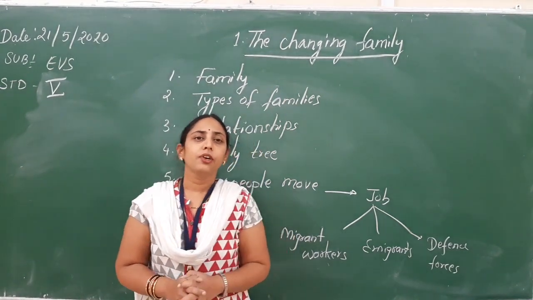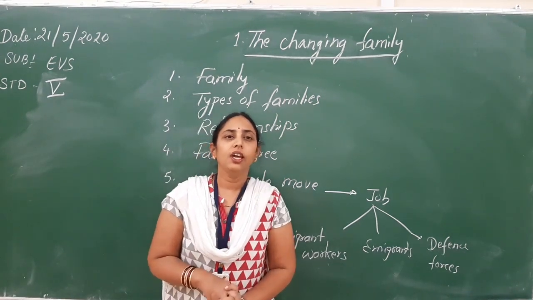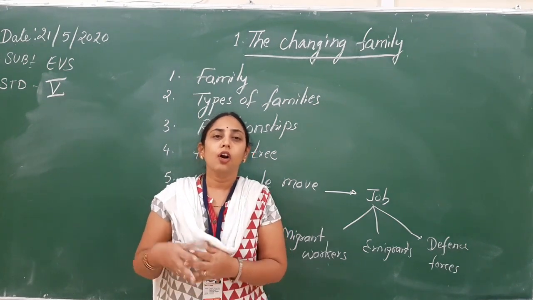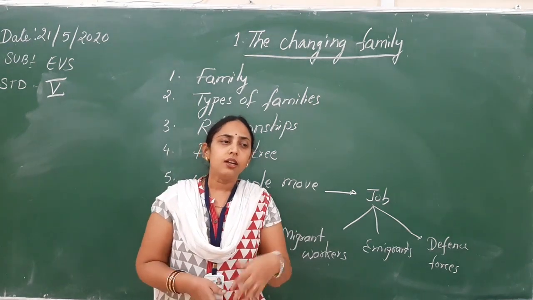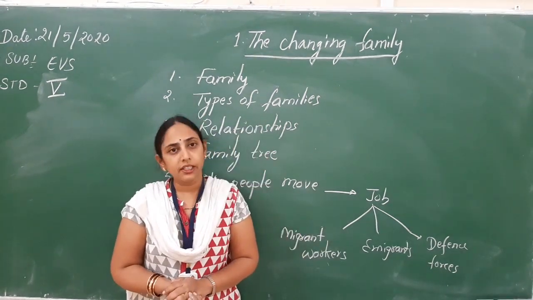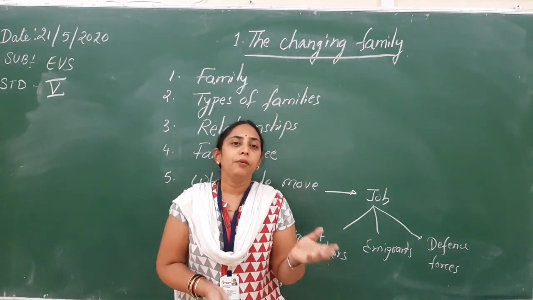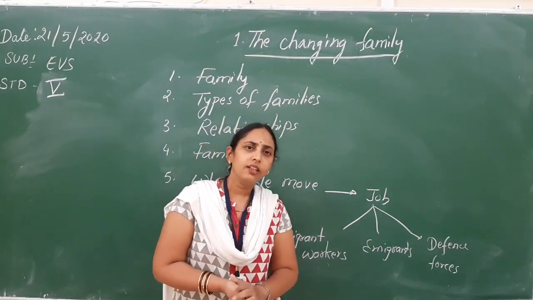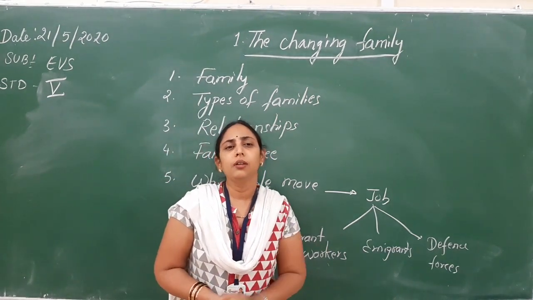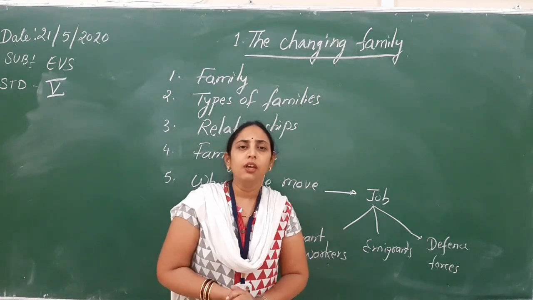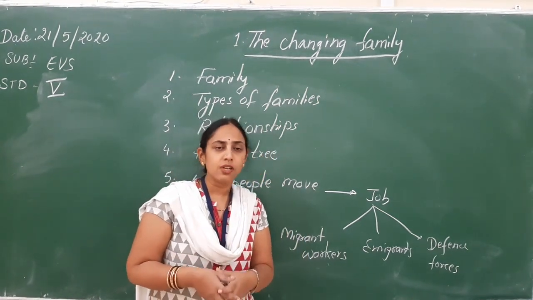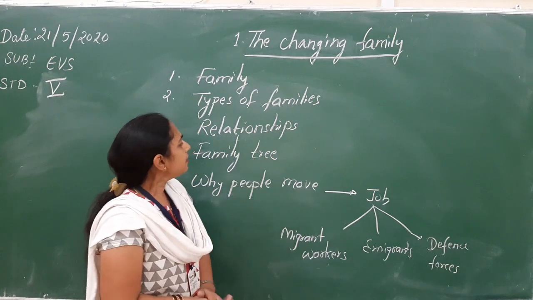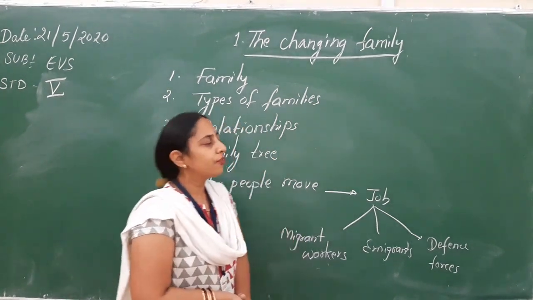All the members of the family who are related to each other are called relatives. Mother's side, all are called maternal grandparents or maternal uncle or maternal aunt. And father's side, they are called paternal, like paternal grandparents, paternal uncle, paternal aunt. In Hindi, we call dada dadi, nana nani, chacha chachi, mama mami, it's very simple. But in English we don't have such special words, so we just define them as maternal and paternal. And we are the grandchildren of our grandparents.